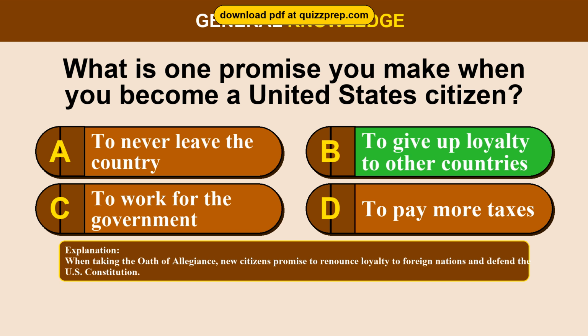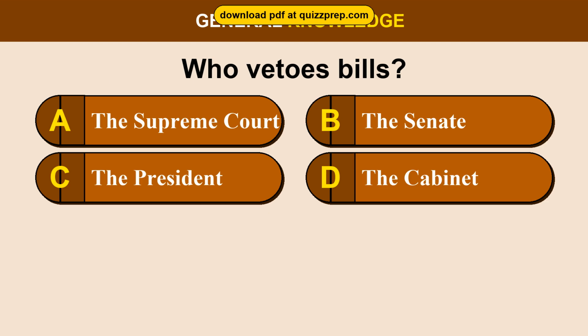When taking the oath of allegiance, new citizens promise to renounce loyalty to foreign nations and defend the U.S. Constitution.